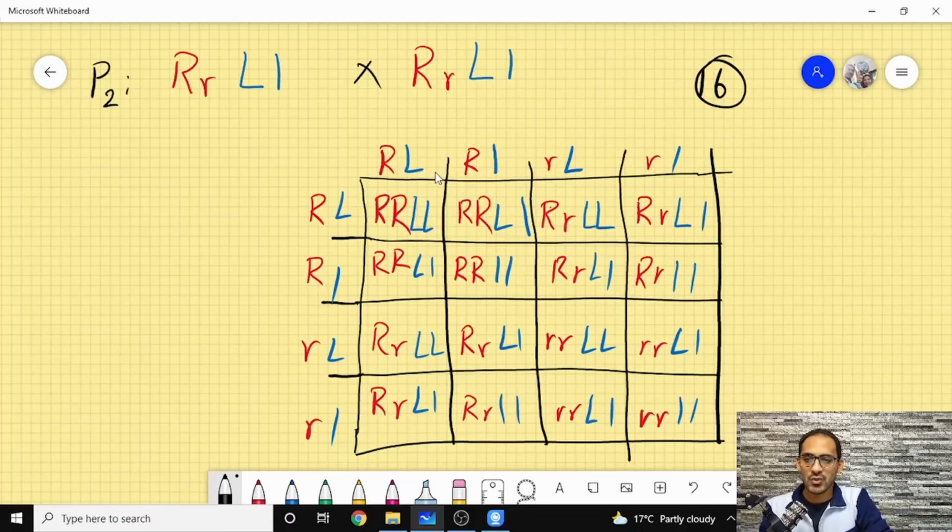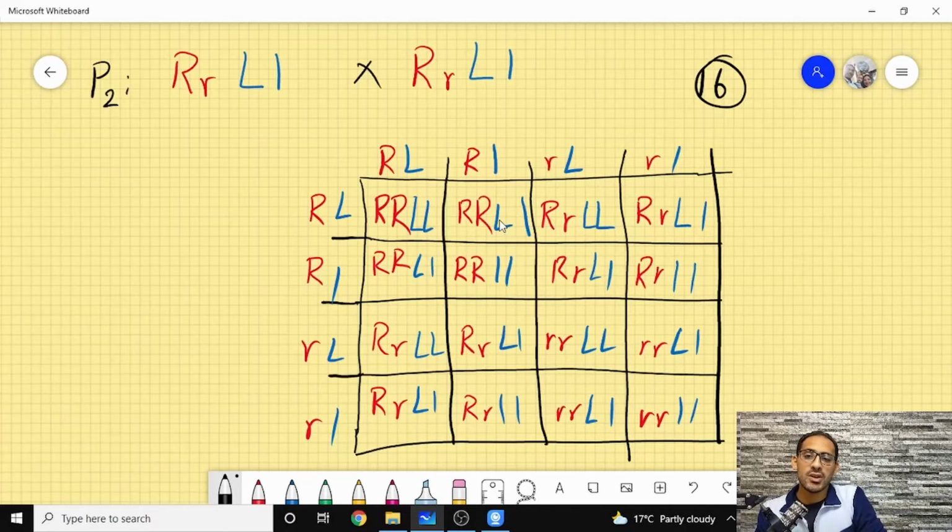So I have the first one over here. I have an R capital, L capital, L capital. So this is a pure dominant. And I have at the end over here R small, L small, L small, which is a pure recessive. Okay. So if we are continuing the formation